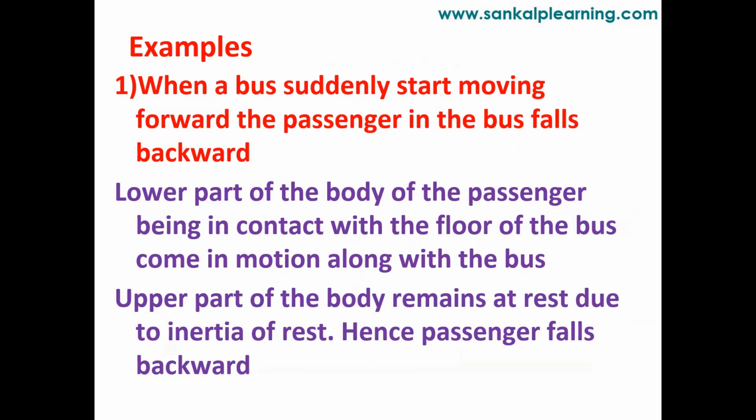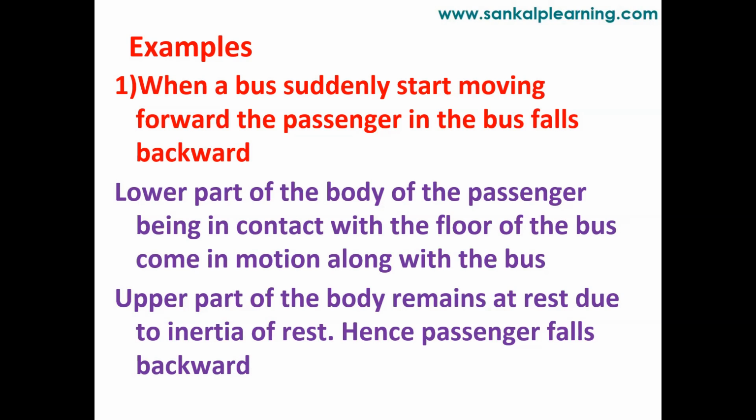See here, when a bus suddenly starts moving forward, the passengers in the bus fall backward. You might have experienced this when sitting in a train, bus or any moving vehicle. Initially the vehicle is at rest.